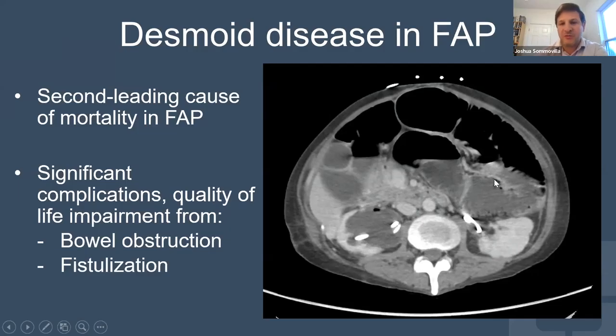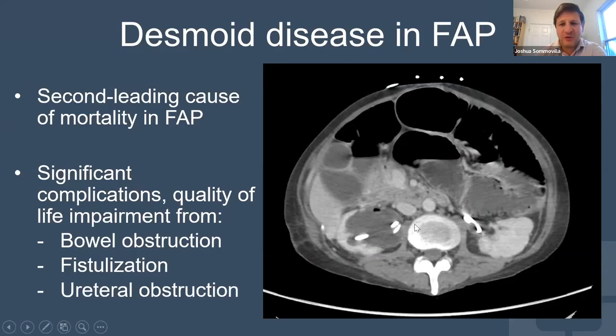And also, like mentioned before, when the desmoids stick to the bowels, there can be an inflammatory reaction between those two things that can cause the bowel wall to kind of break down and form what's called a fistula. And that's basically where the bowel will open and develop an abscess in the abdomen, causing somebody to get really sick or even septic, or it can erode through the skin to where stool will drain through the skin as a result of the relationship of the desmoid tumor and the bowel.